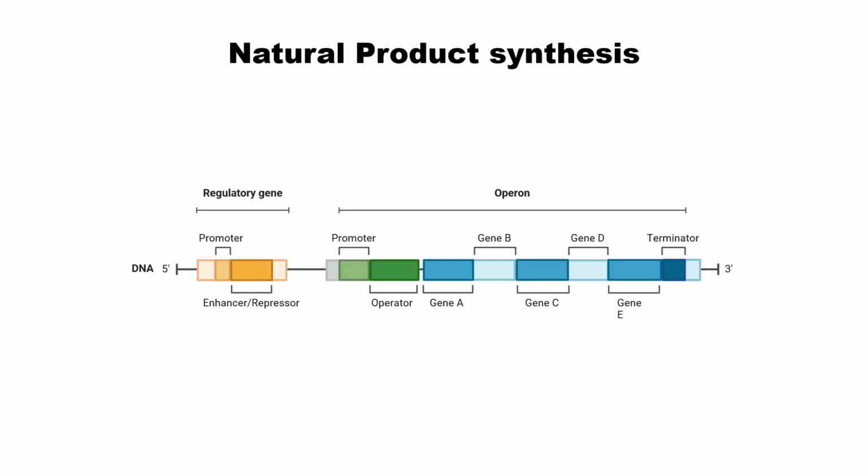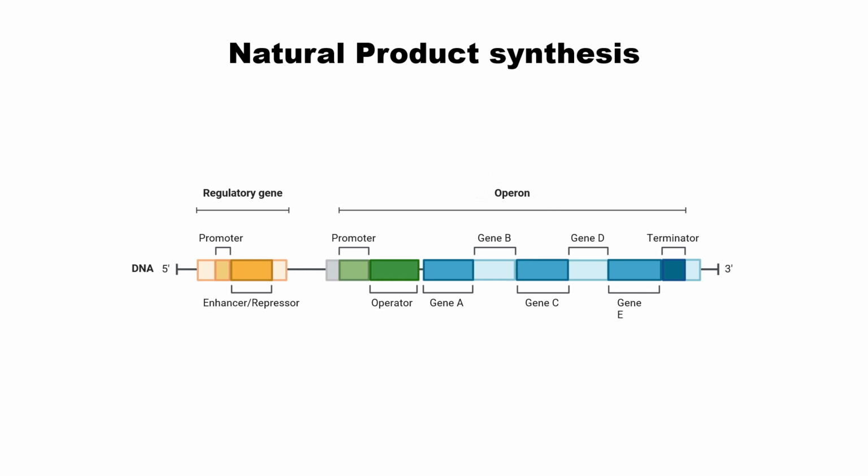These kinds of specialized weapons, natural product toxin materials, are usually generated by bacteria. For efficient synthesis, bacteria have a cluster of genes, genes A, B, C, D, E, and these genes work together to make those complicated molecules. This group of genes with the same direction of function, we call an operon.